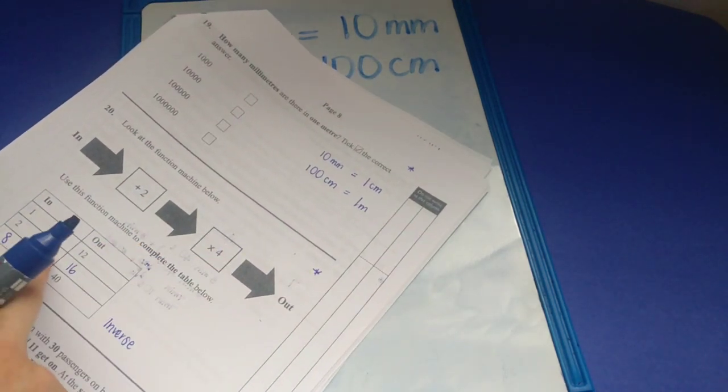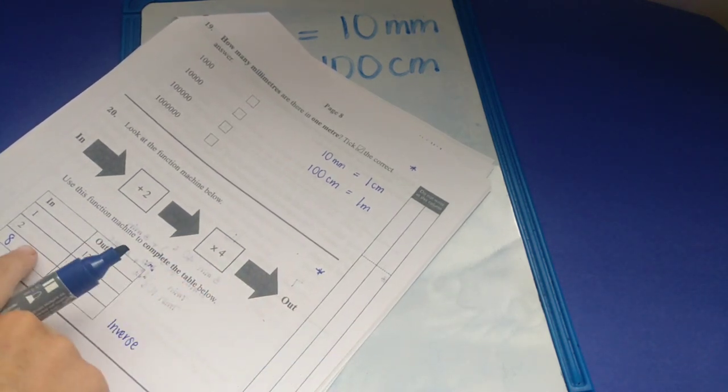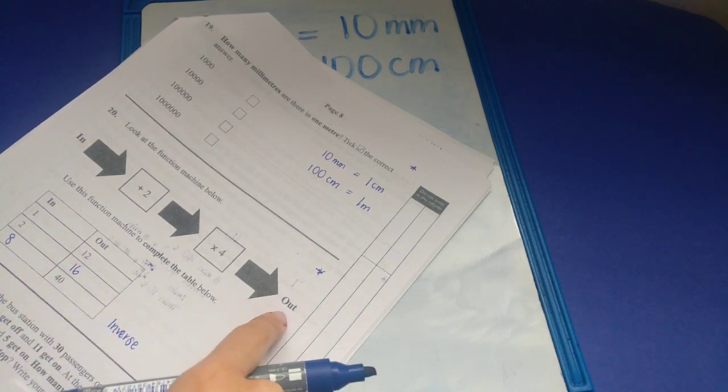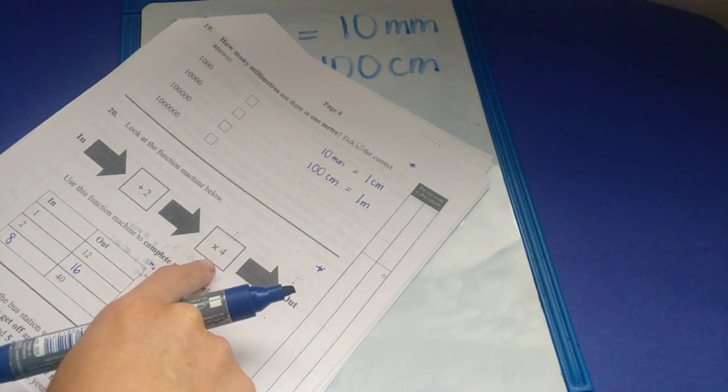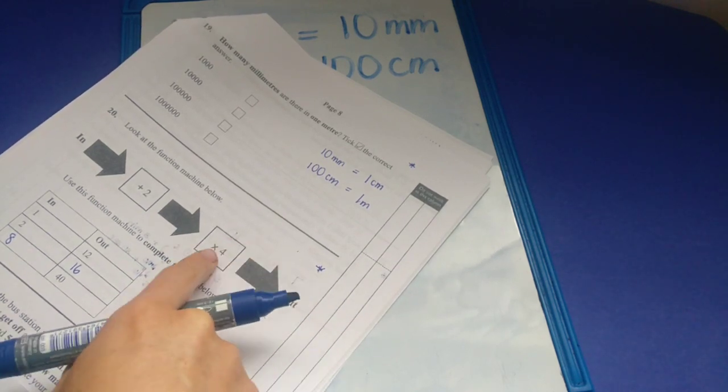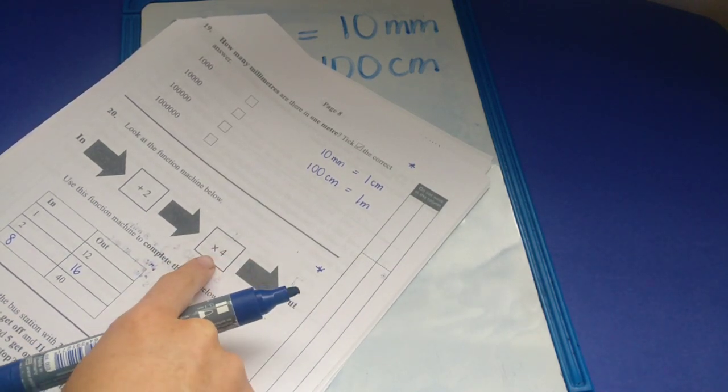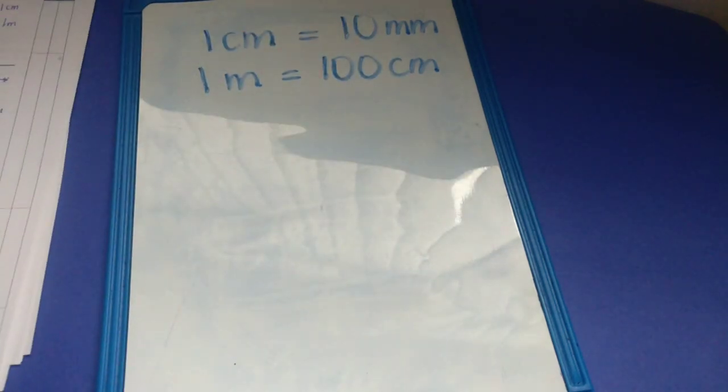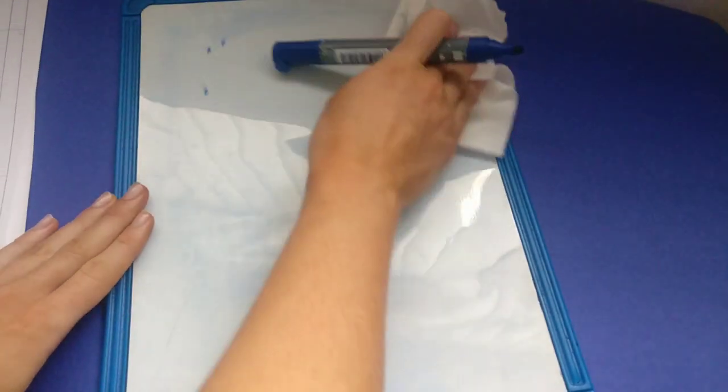In 20 you had 2 going in, so 2 plus 2 is going to give you 4, times by 4 is going to give you 16, and then for this one you're told the output, which is 40, so we're just going to do the inverse going backwards. So the opposite of multiplying is dividing, so we divide 40 by 4 gives us 10, and subtract 2, which gives us 8.